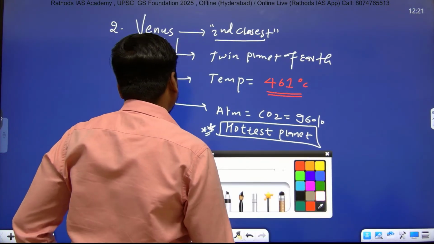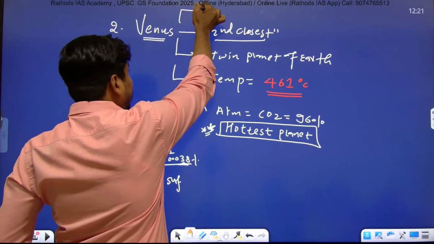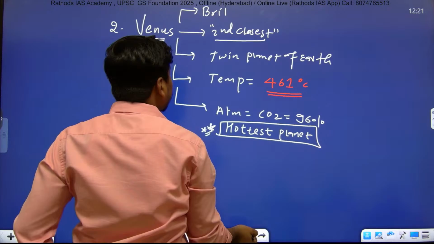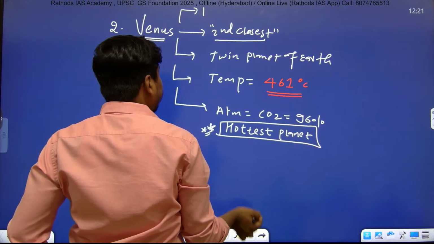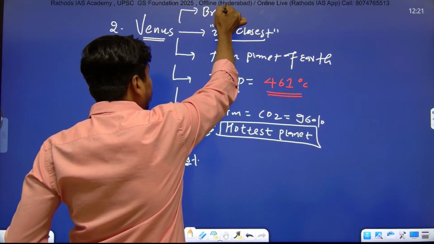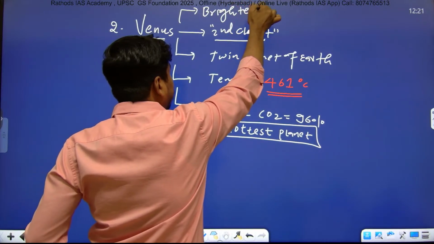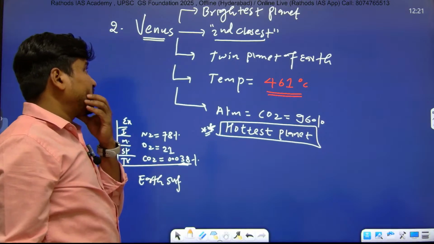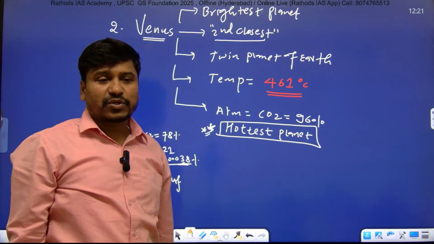And one more important point: Venus is also known as the brightest planet in our solar system.